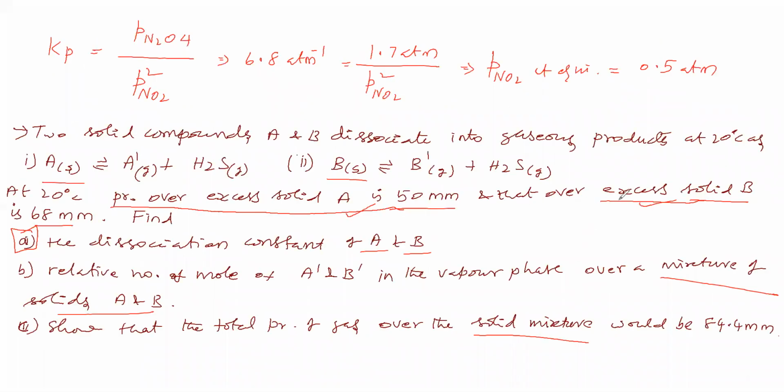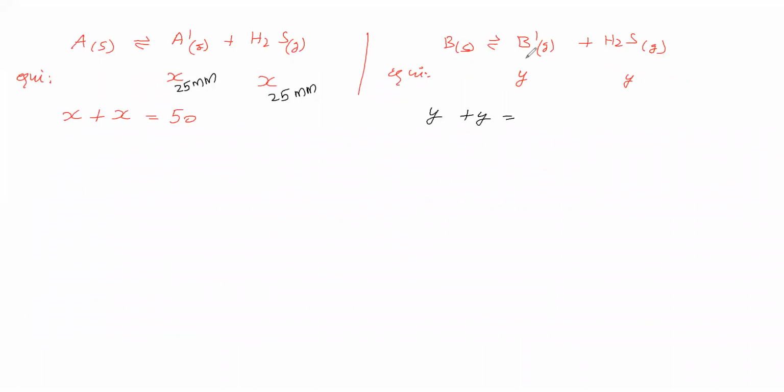Now over excess solid B, 68 mm pressure is exerted, so B dash gas and H2S gas exert 68 mm. That means B dash is exerting 34 mm and H2S is exerting 34 mm.